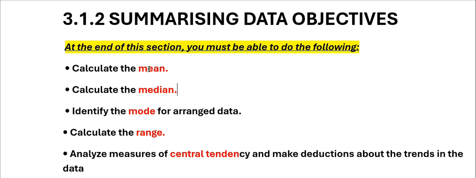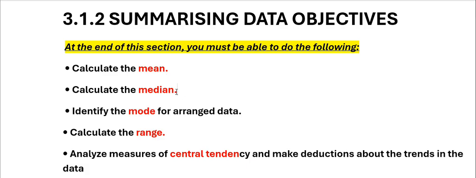Now we have to understand what we are talking about when we talk about mean, median, mode, and range. Just to highlight, good people: when we talk about mean, you add all the numbers and divide by the total of the numbers. I'm going to explain it in detail. You add all the numbers that you are given, then you divide by the total of the numbers, then you get your final answer.